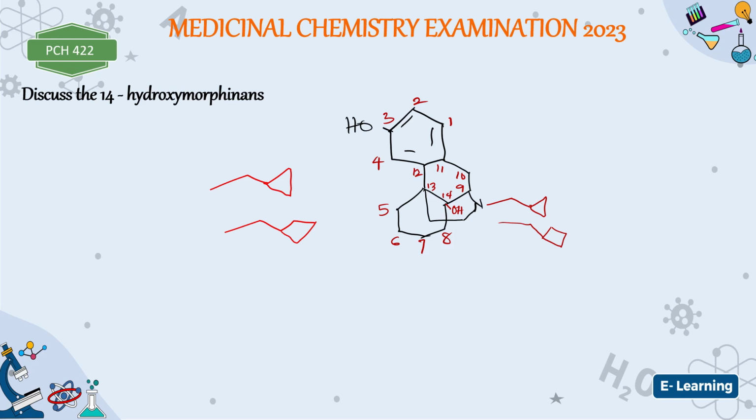And this oxilorphan and butorphanol, they are mixed agonist antagonist, because I told you that whenever the ring here is greater than 3 or within 3 and 5, it exhibits that mixed agonist antagonist action. All right, so that is that for this particular one. I don't think I wrote it down. All right, so that is that.